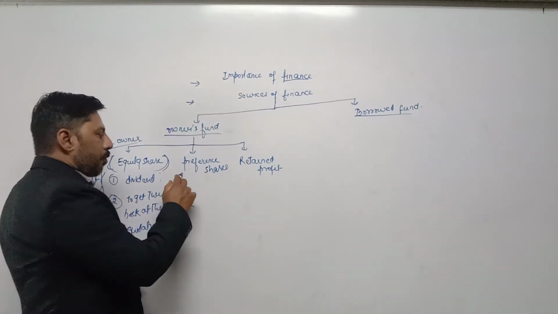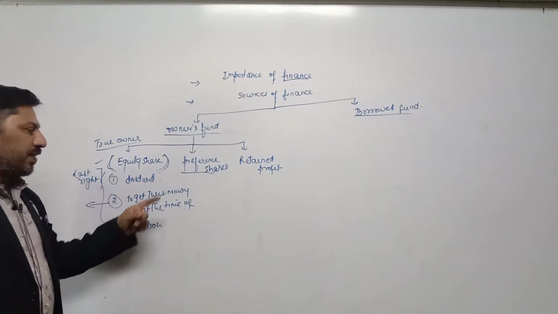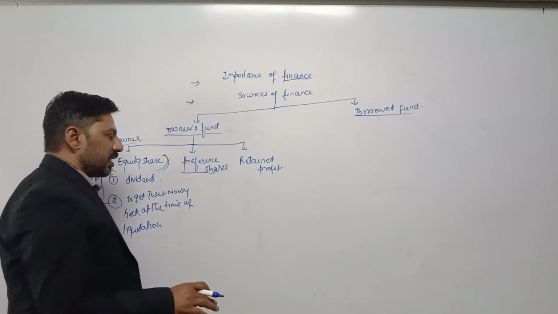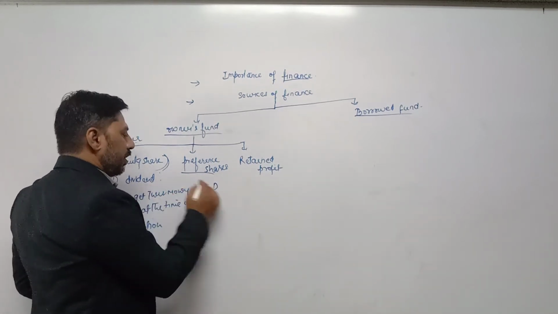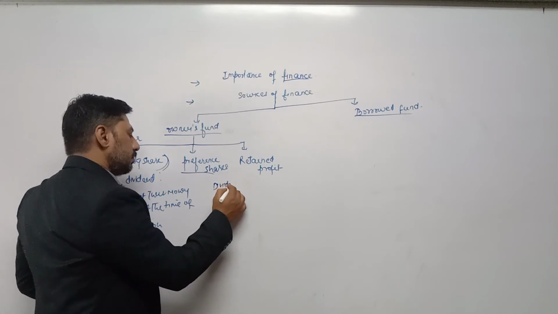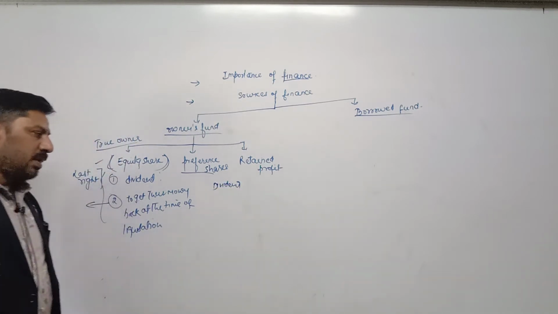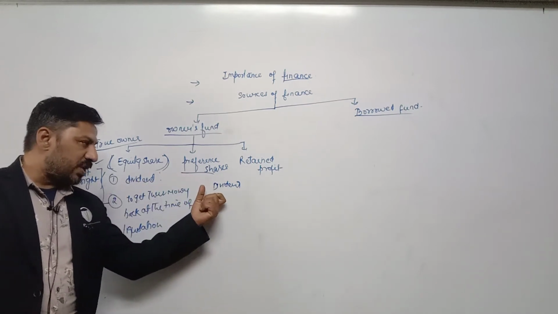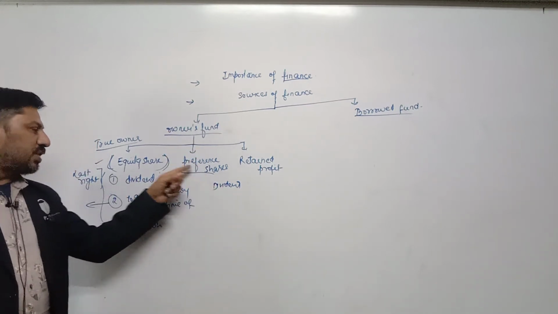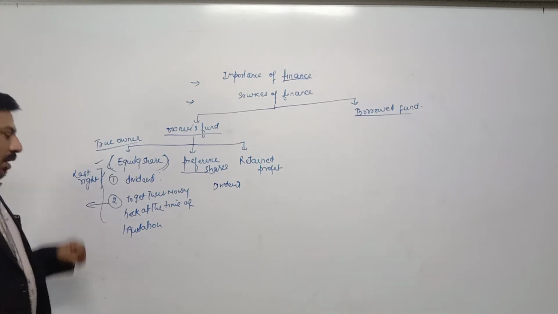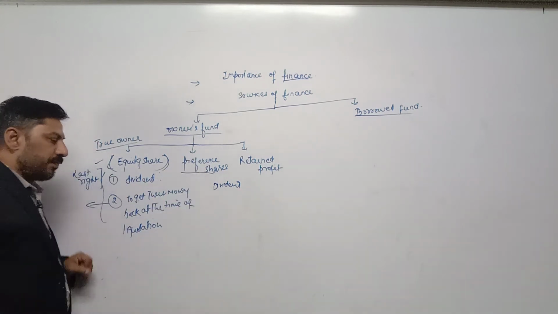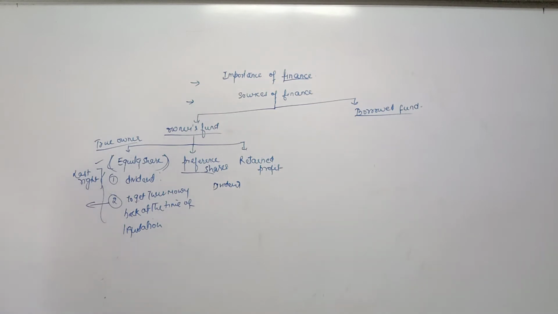Now, preference shares, opposite of equity share. Preference shares are those shares on which shareholders have the first right to receive dividend. Again, same point, receive dividend, and they have the first right to get their money back. When we are saying first right, it means we are comparing preference share and equity share. So, if we compare preference share with equity share, the preference shareholders have the first right to get their money back at the time of liquidation.